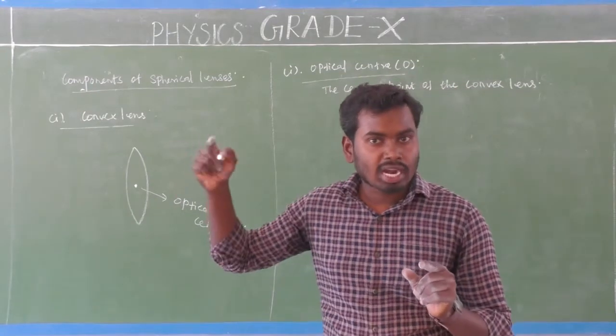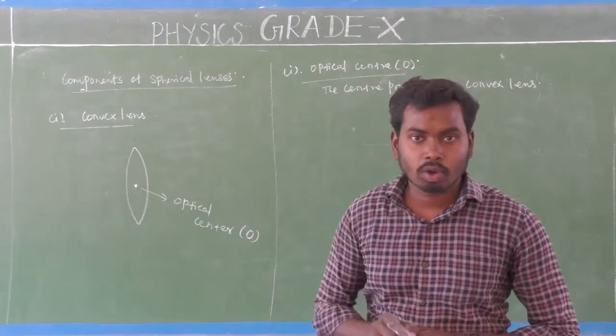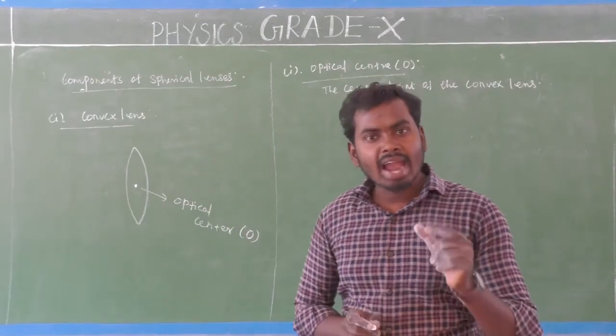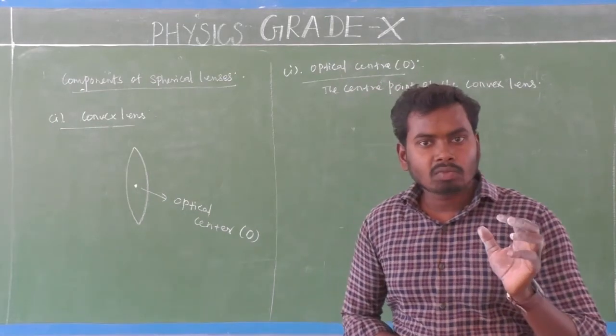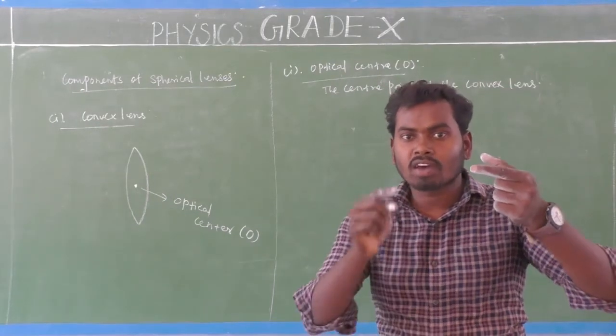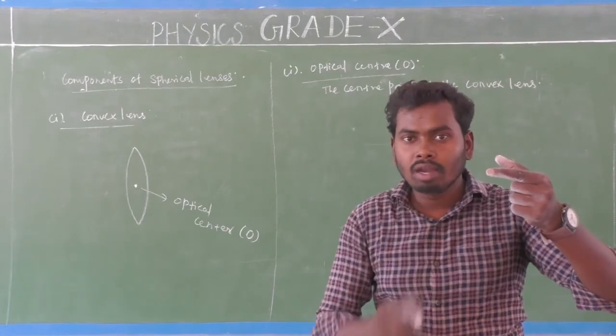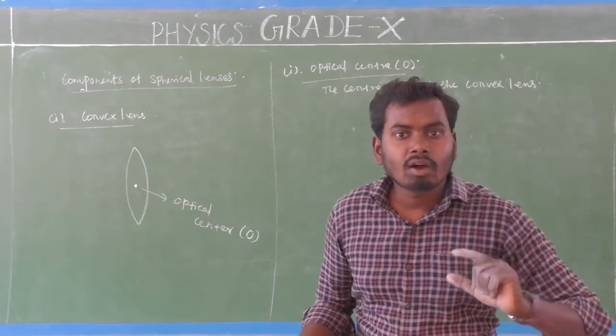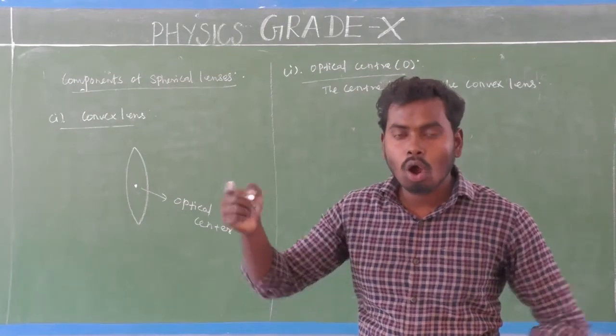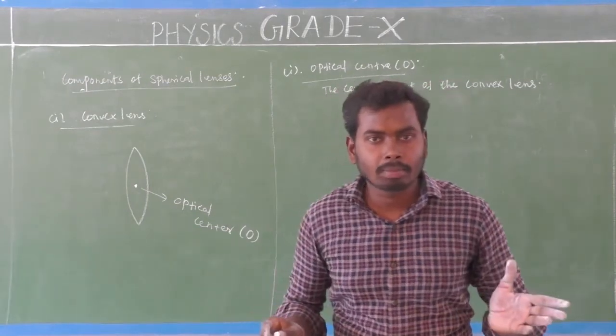We have already studied the concept of glass slab, refraction through glass slab. So note this point, whenever light rays fall normally on the surface of another medium, there will be no bending of light, which means there will be no refraction. It's very simple.